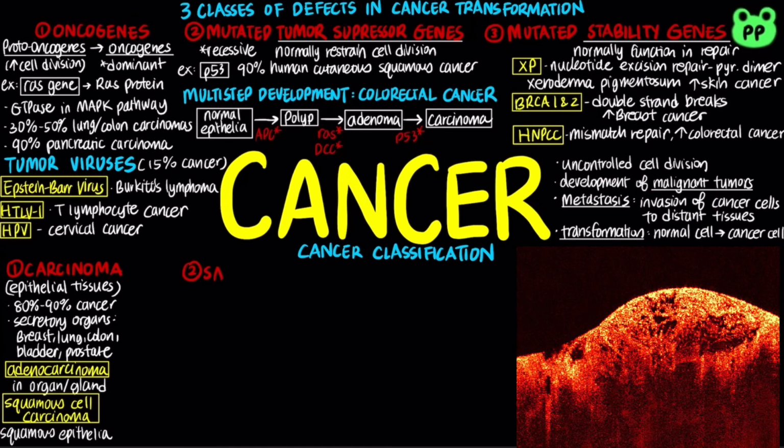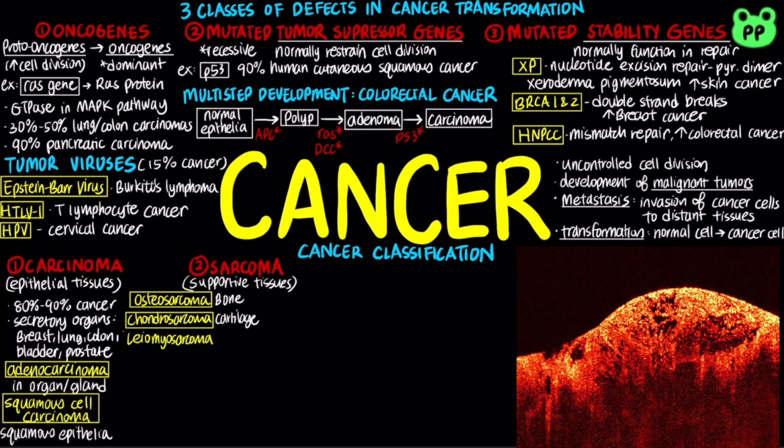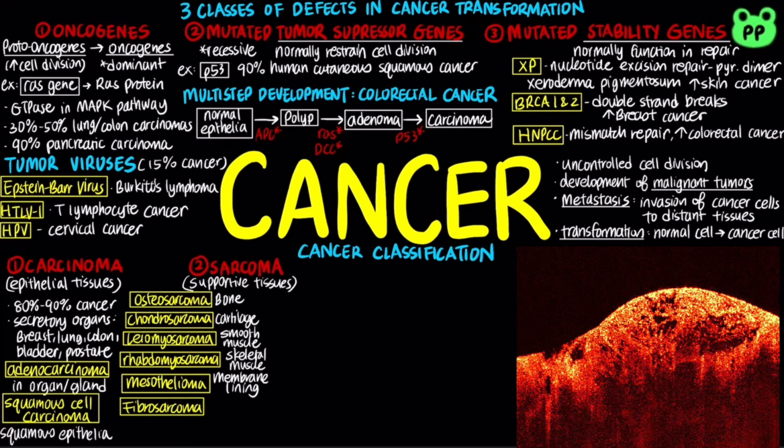Sarcoma originates in the connective and supportive tissues, including bones, tendons, cartilage, muscle, and fat. Examples of sarcoma include osteosarcoma, which affects the bone, chondrosarcoma, which affects the cartilage, leiomyosarcoma, which affects the smooth muscle, rhabdomyosarcoma, which affects the skeletal muscle, mesothelioma, which affects the membranous lining of body cavities, fibrosarcoma, which affects the fibrous